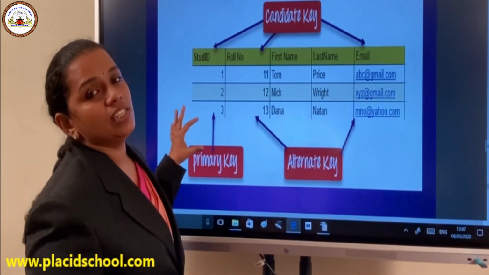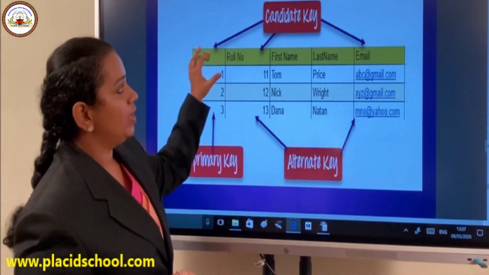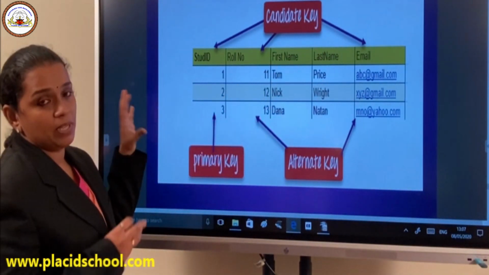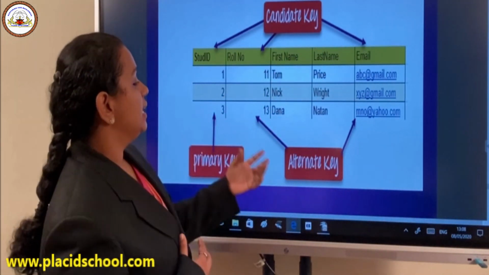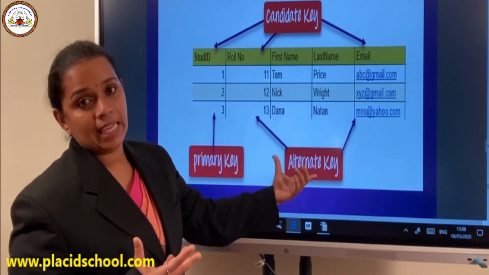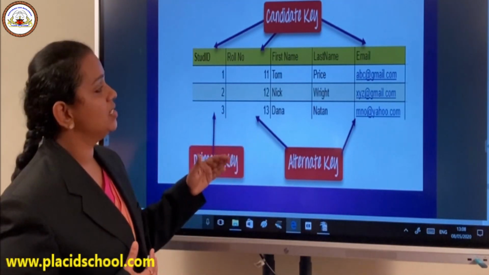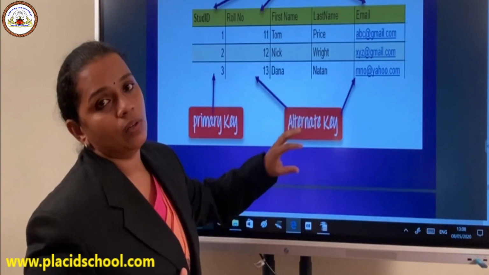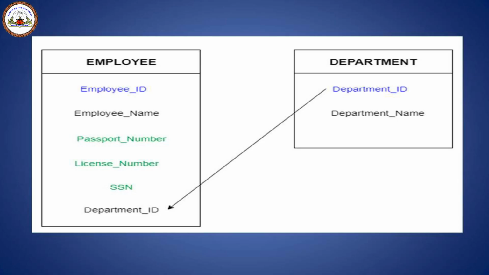So student ID is chosen as the primary key, where there were previously 3 different candidates for this post. Those that don't belong to the primary key category, those that fail this competition, are roll number and email. So those two become the alternate keys. Then comes the foreign key. A foreign key is actually a non-key. It's not actually a key, but it is a key that is used to refer to a different table.